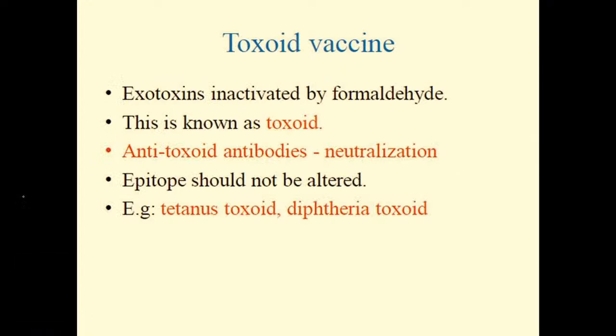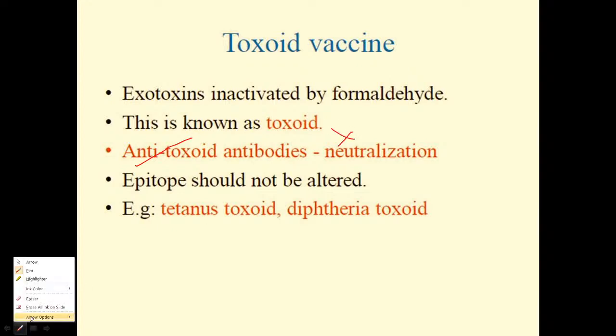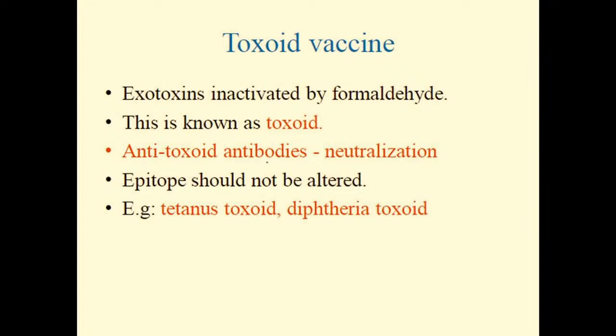Toxoid vaccines. What I told you, the exotoxins which are present in the bacterial body are completely inactivated by a chemical treatment, especially by formaldehyde. As a result, whenever those toxoids enter our body, it starts synthesizing antitoxoid antibodies, and they will start degrading or destroying that particular toxin.